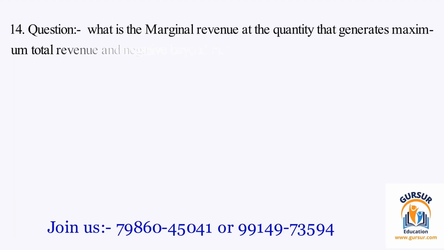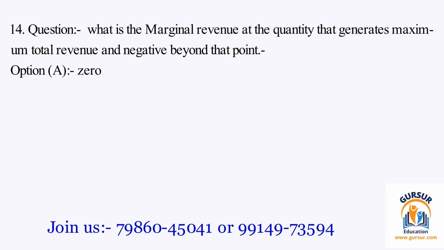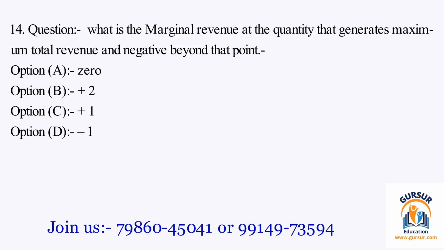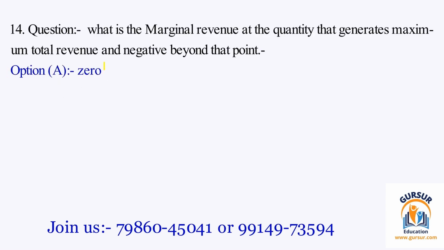Question number 14. What is the marginal revenue at the quantity that generates maximum total revenue and negative beyond that point? The option A is 0. The option B is +2. The option C is +1. The option D is 1. The right answer of the question is option A, and that is 0.